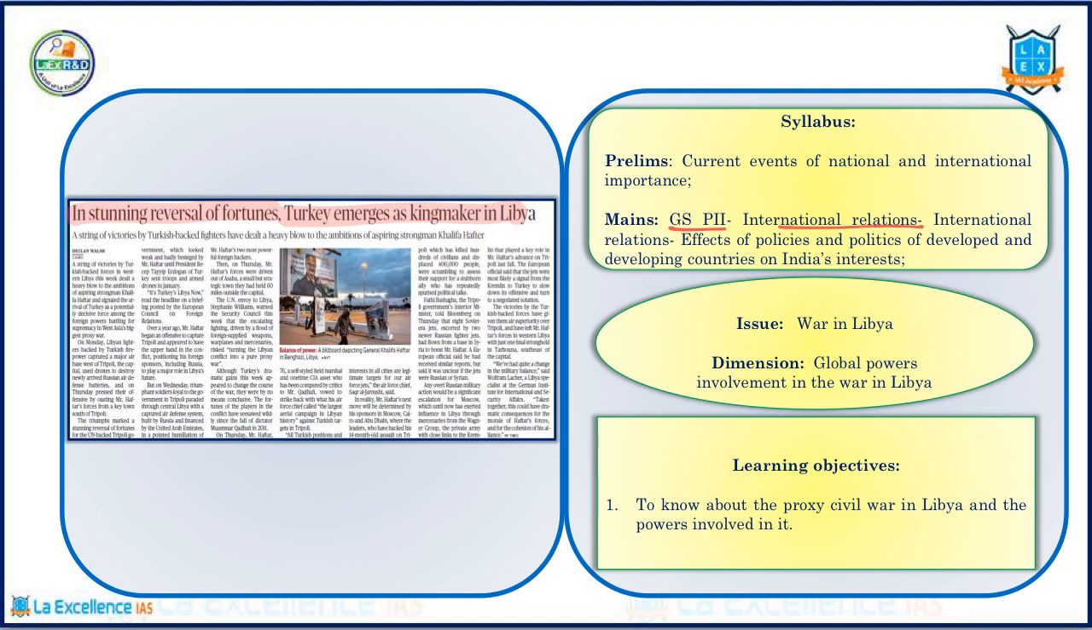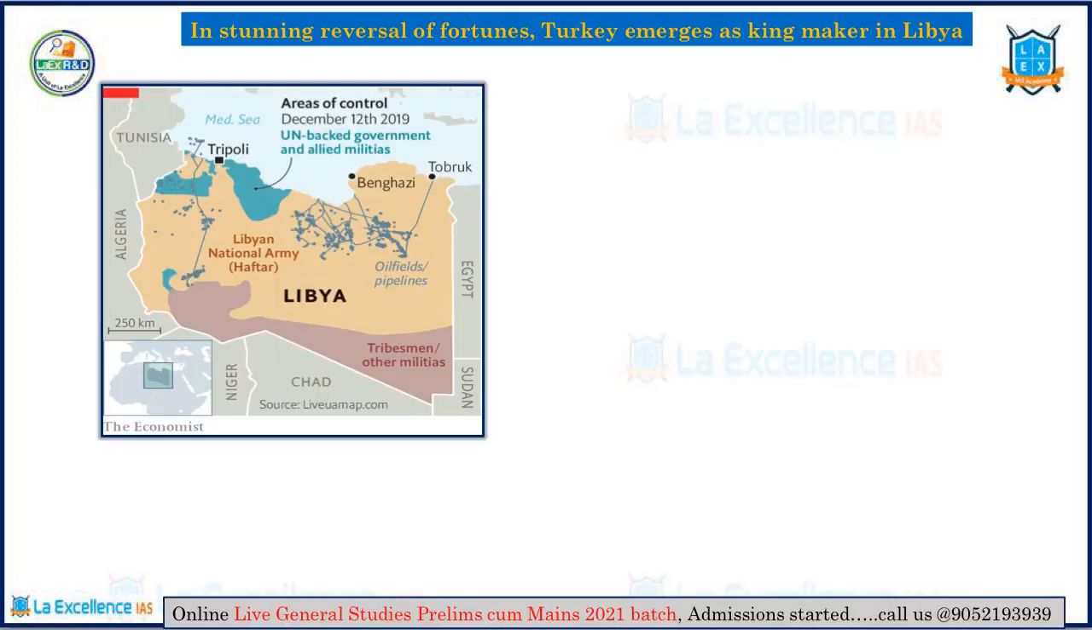Coming to the mains, it is important in GS paper 2, that is international relations, and the effects of policies and politics of developed and developing countries on India's interest. What is this issue related to? It is related to the war in Libya. The dimension is about the global powers' involvement in the war in Libya. This article is in the news because recently the Libyan fighters, with the support of the Turkish forces, have captured the air base present in the Tripoli region.